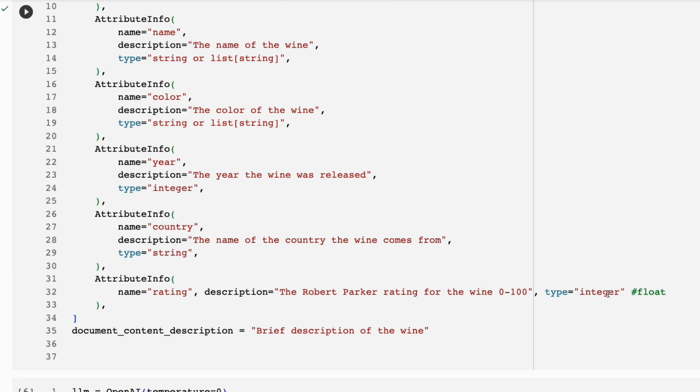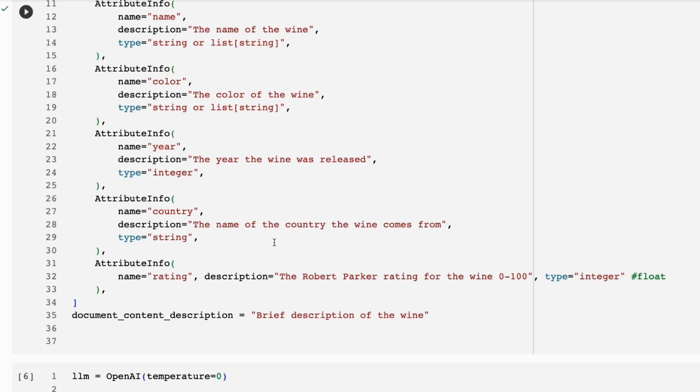We've got the rating. Now, the rating in this case is an integer, but if you were using something like a score out of 5, and you could have 3.7 out of 5, then you would change that to be float for this kind of thing. And so the model that we're using actually knows what a Robert Parker rating is. So this is a famous wine reviewer, and the ratings that we've got there are based on that kind of rating. I'm not sure if they're totally accurate, but it gives you a sort of sense of this. Country, obviously that's going to be a string. And then for the semantic bit, this is going to be a brief description of the wine that we've got there.